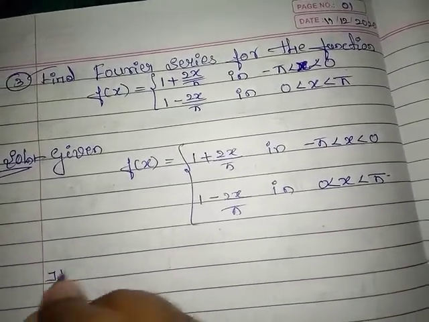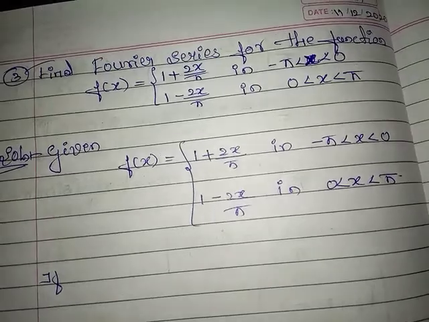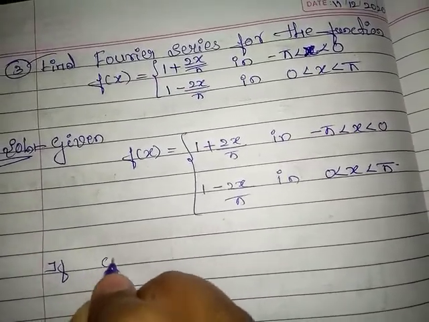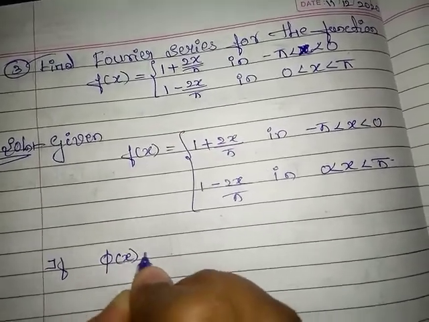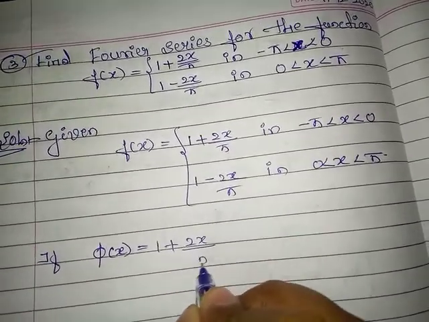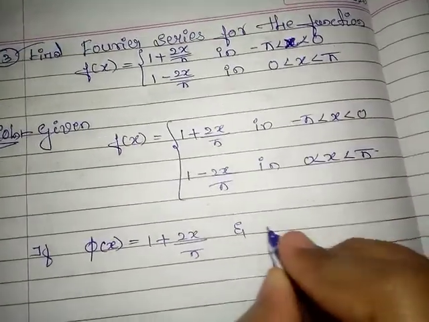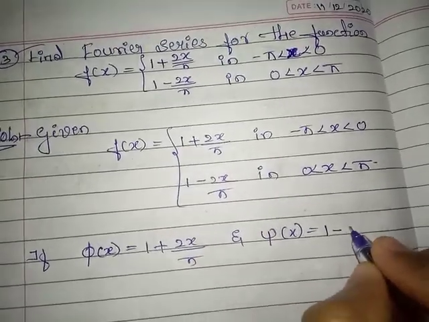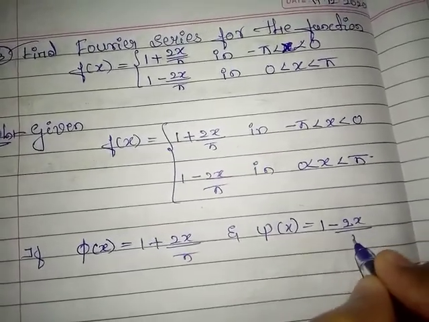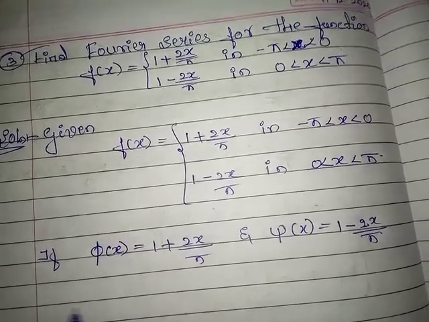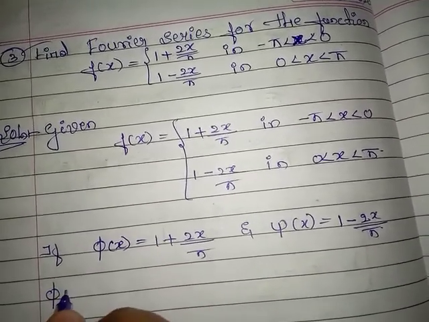To check whether the given function is even or odd, if we consider phi of x as 1 plus 2x by pi and psi of x as 1 minus 2x by pi, then we have to check